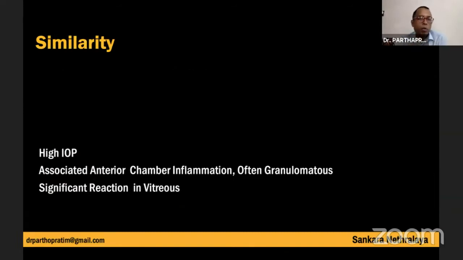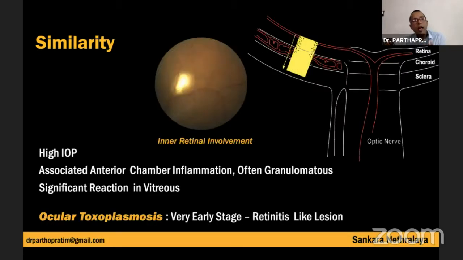Now, toxoplasma and viral retinitis, there are certain similarities in them. Both these clinical entities can present as hypertensive uveitis. They can be associated with anterior chamber inflammation, often granulomatous, and they usually have a significant reaction in the vitreous. Another important reason for confusion is that ocular toxoplasmosis in a very early stage can have retinitis-like lesions.